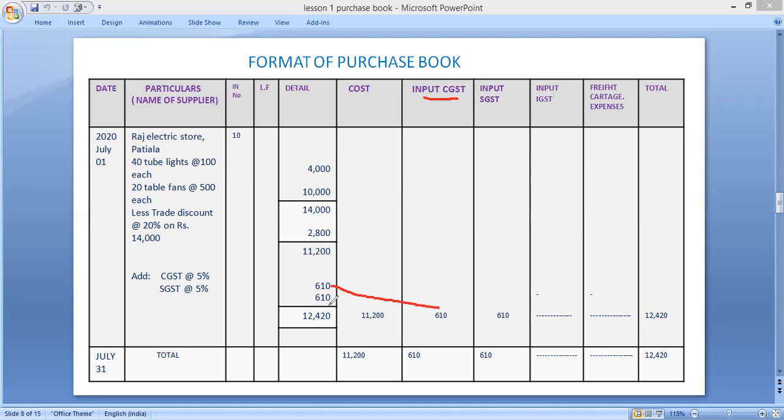Then the amount recorded in input SGST is 610. There is no input IGST, keep it blank. There are no freight expenses in the sum, keep it blank. Then at last you have to make the total of those items, 11,200 plus 610 plus 610. You write this in the total column, 12,420.